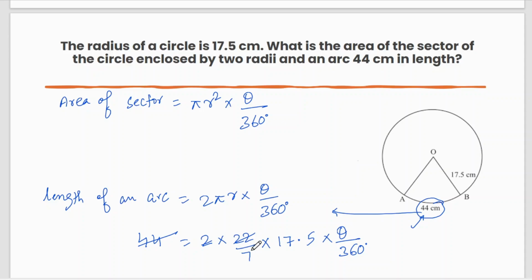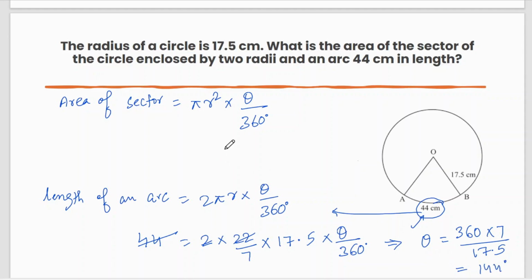So now you have left with 17.5 theta equal to, just bring the 360 on the left hand side, it will be 360 into 7 divided by 17.5. So let me calculate this and you will get the value of theta as 144 degree.